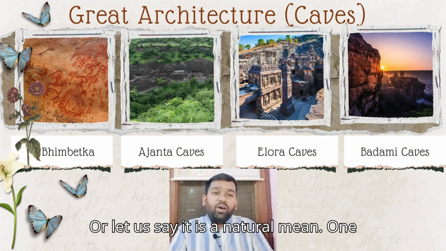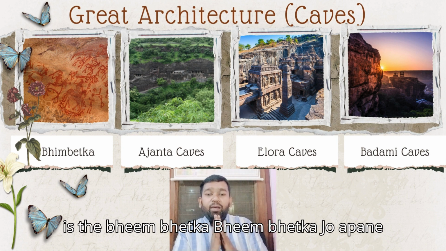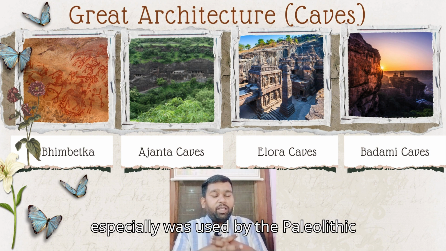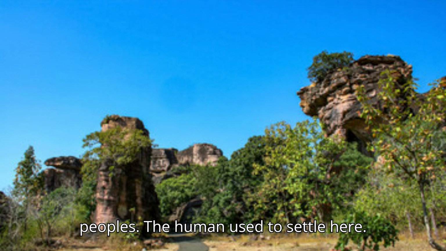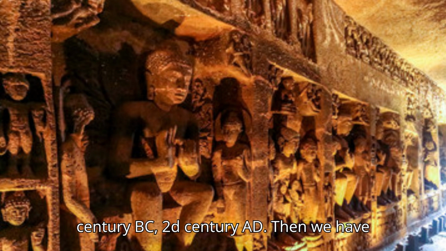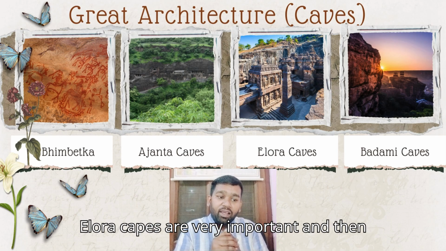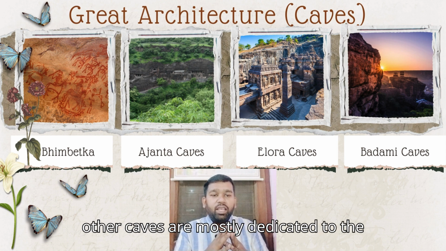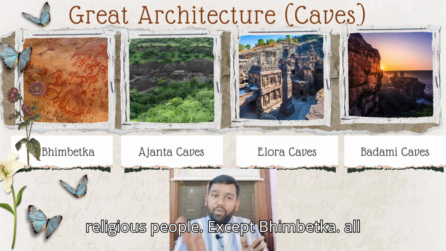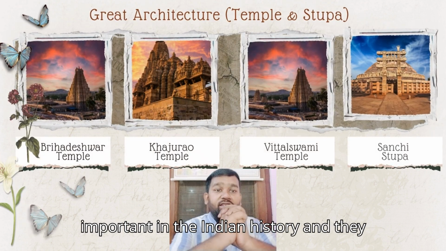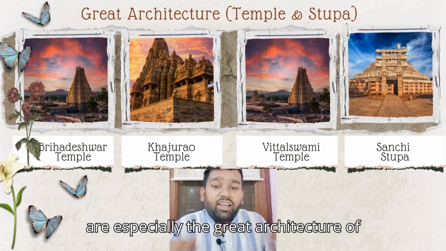If we discuss one of the first important constructions, or let's say a naturally made one, it is Bhimbetka. Bhimbetka, which is in Madhya Pradesh, was especially used by Paleolithic peoples. Humans used to settle here. Another important one is the Ajanta caves, especially made from the 2nd century BC to the 6th century AD. Then we have the Ellora caves, which are very important, and then we have the Badami cave temples. These other caves are mostly dedicated to religious people, except Bhimbetka. So these 3-4 constructions are very important in Indian history, and they are especially the great architecture of India.